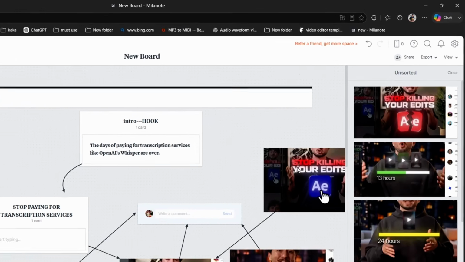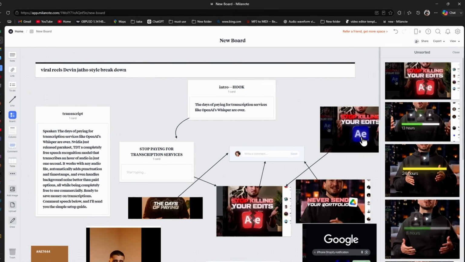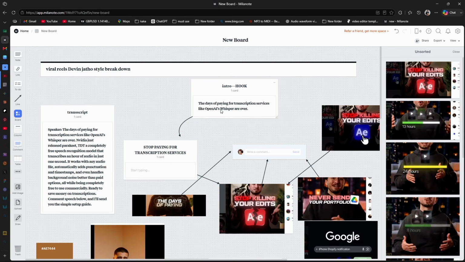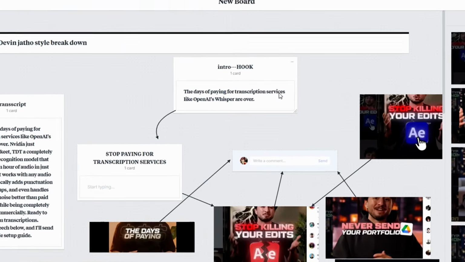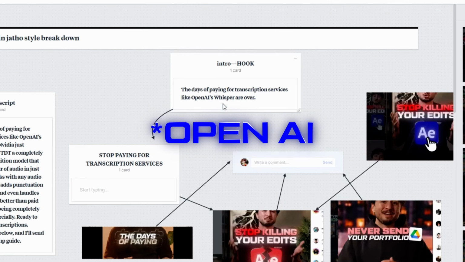Now check this out. You will say stop killing your edits. You can see here, never send your portfolio in a Google Drive. I came to my hook, the days of paying for transcription services like OpenAI Whisper are over. Instead of generating or writing this all down, I condensed it down into stop paying for transcription service. You could still say never pay for transcription services. That will still work.